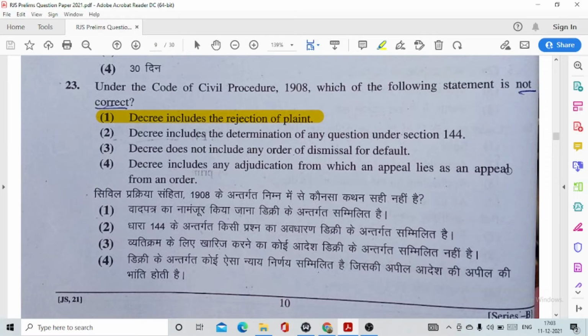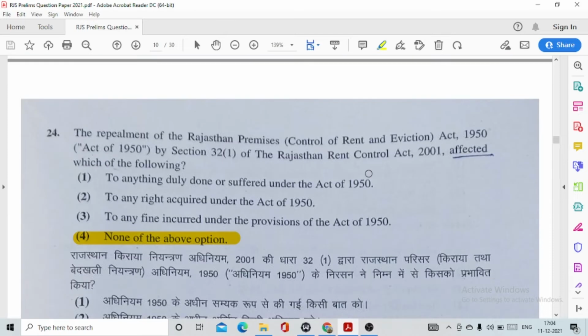Question number 23. Under the CPC, which of the following statements is not correct? This is option number 1. Decree includes the rejection of plaint. Question number 24. The repeal of the Rajasthan Premises (Control of Rent and Eviction) Act 1950 by section 32 clause 1 of the Rajasthan Rent Control Act affected which of the following? This is option number 4. It actually affected none of the above.